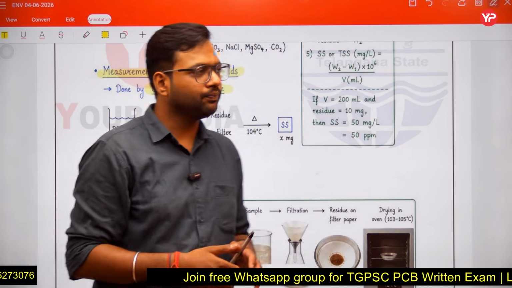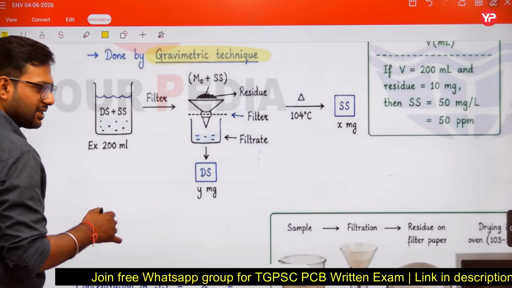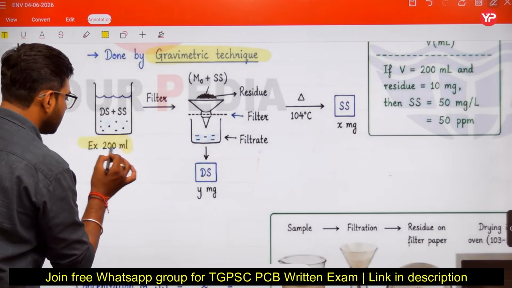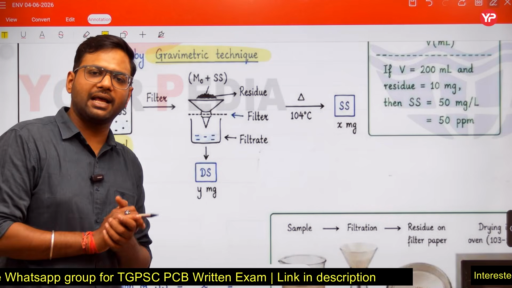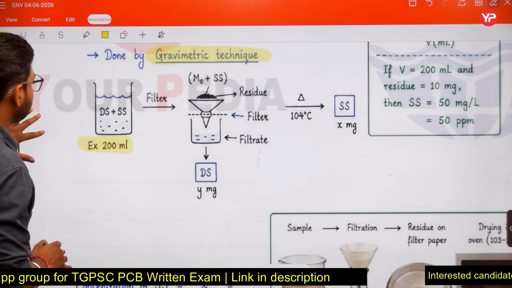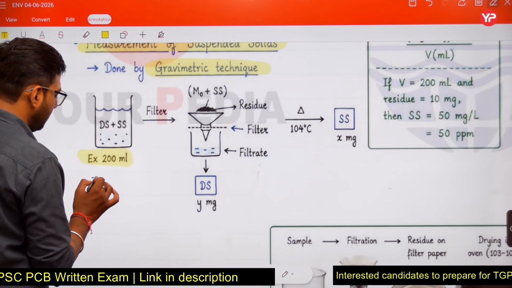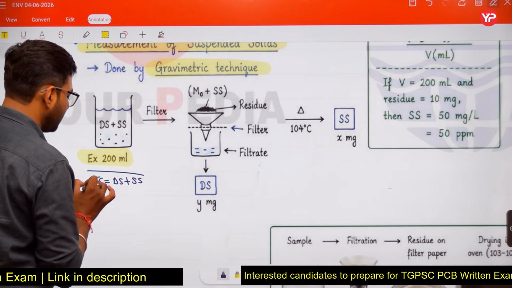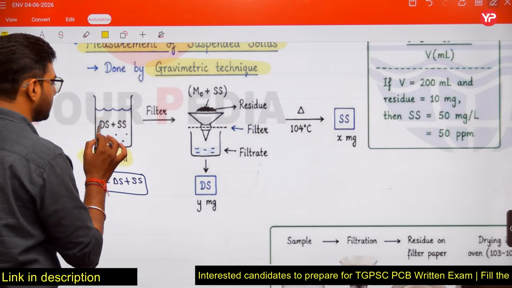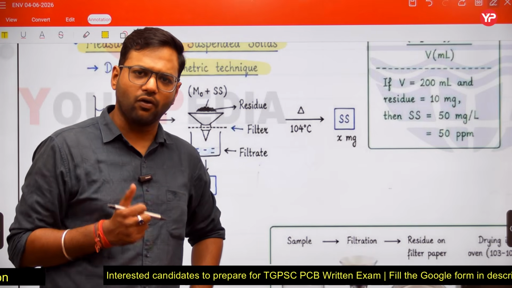How? I will tell you. Suppose this water sample you have considered is 200 ml. Just take an example. In this 200 ml sample, total solids are present. Total solids are dissolved solids plus suspended solids. These are the total solids, right? So some solids are in suspension, some solids are in dissolved form.